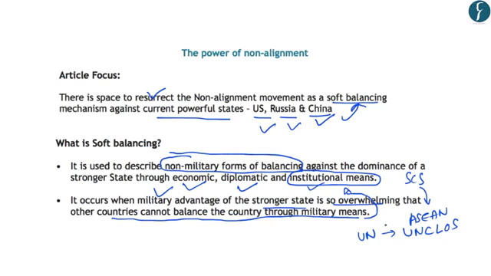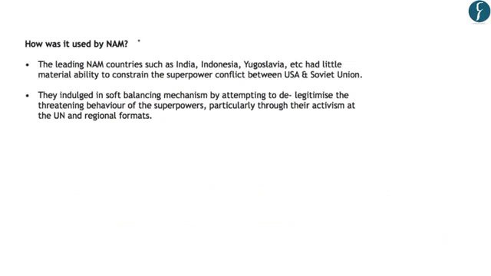So the use of United Nations platform by the ASEAN countries against China is an example of soft balancing of power. Now, how was the soft balancing used by the non-alignment movement or the NAM countries? So regarding this, the authors say that the leading countries of the non-alignment movement, for example, India, Indonesia and Yugoslavia, had little material ability to constrain the superpower conflict between the USA and Soviet Union.